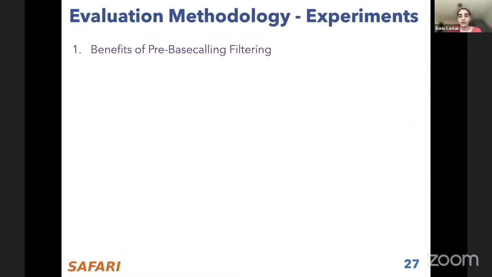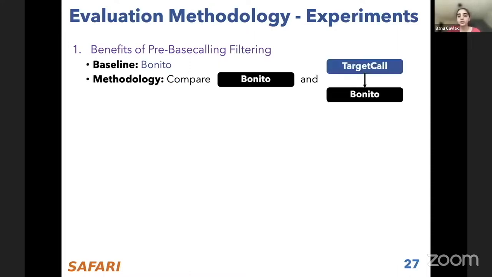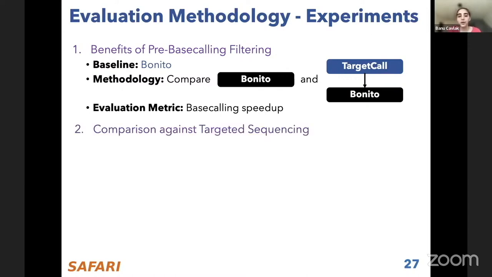For our evaluations, we have 2 sets of experiments. First, to show the benefits of pre-base calling filtering, where we have the baseline as Bonito, which is a state-of-the-art base caller, we compare Bonito alone and Bonito preceded by TargetCall to perform pre-base calling filtering. Our evaluation metric is base calling speedup, at least for this presentation, and you can find more results in the paper.